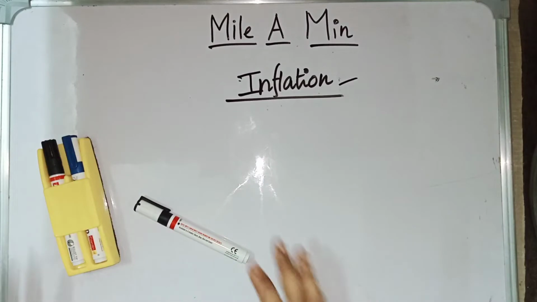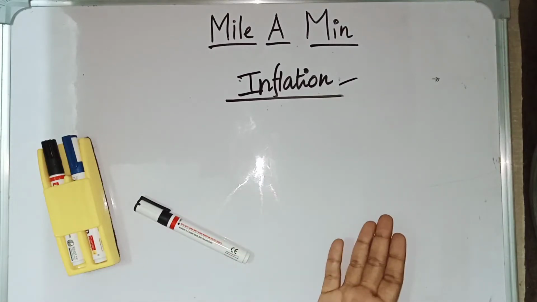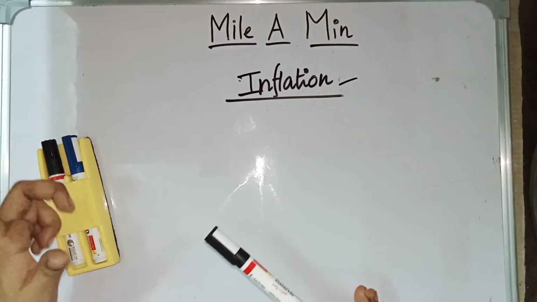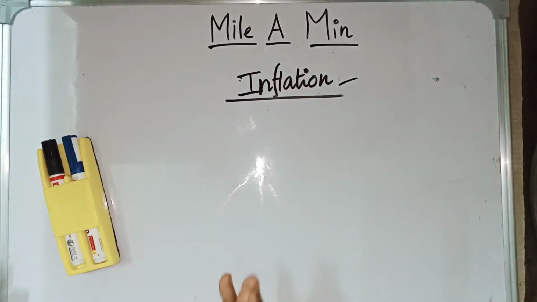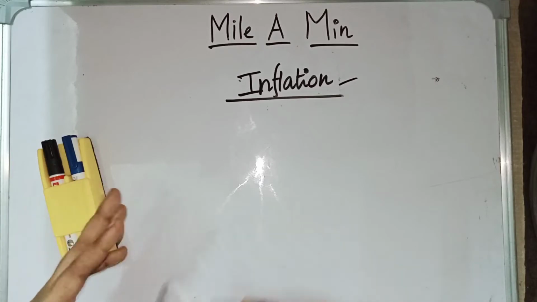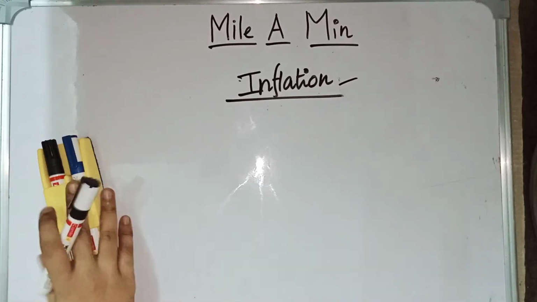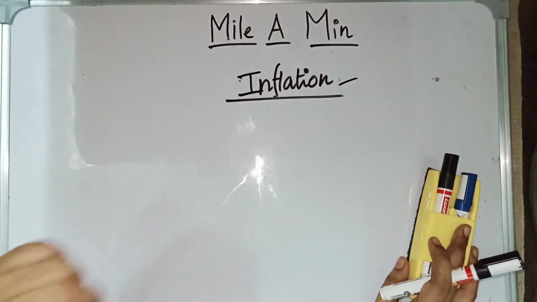So inflation is nothing but the persistent rise in price level. If the price of the commodity is constantly increasing, then it is called inflation. During an inflation period, a cup of coffee may cost around 1000 rupees or 10,000 rupees, and a chocolate may cost you around 1000, 10,000, 1 lakh. So the cost of all the commodities will increase during inflation, and the value of the money will decrease.